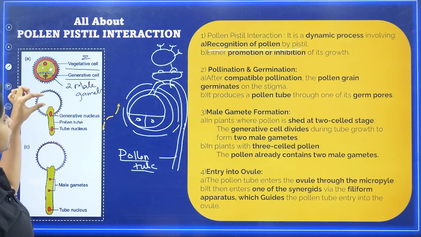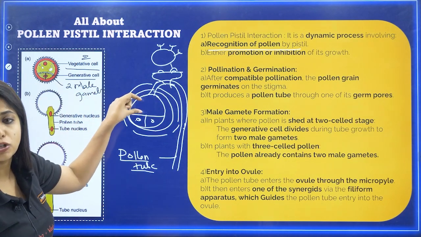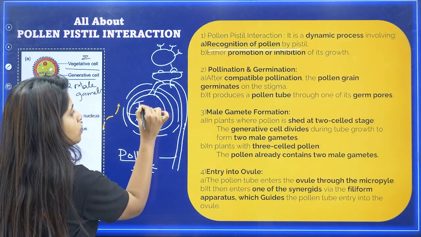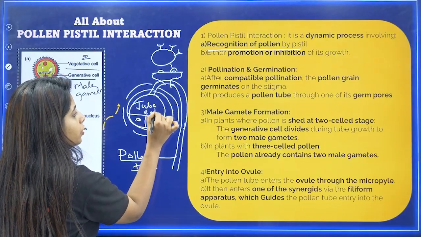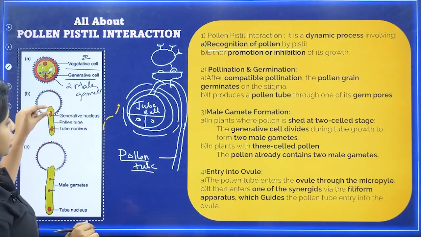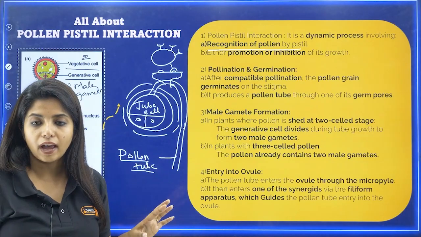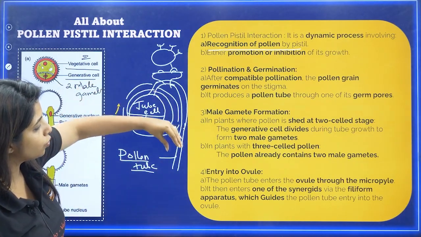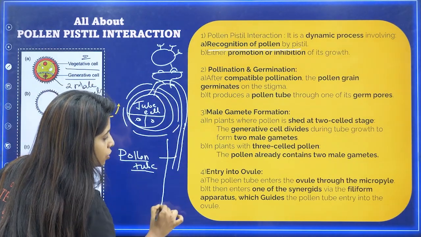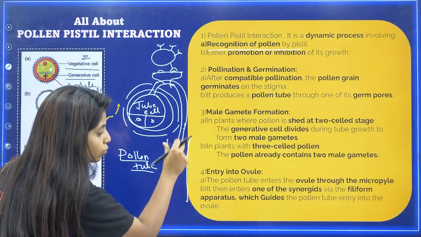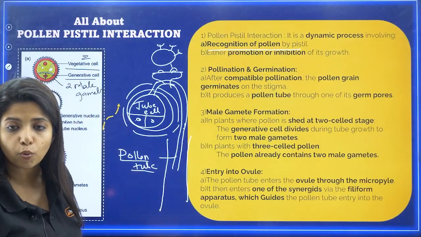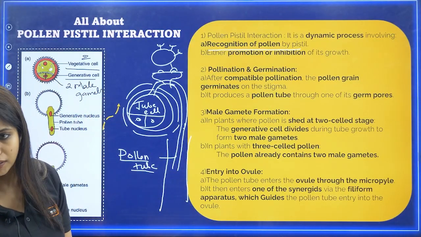Okay, so you also call this vegetative cell the tube cell. What do you call it? Tube cell, because it is going to form the pollen tube. Okay, and the generative nucleus and the two male gametes you are having, all of it is going to go within the style. So it landed on the stigma, it will go through the style and it will go towards what? The ovary, my dear children.